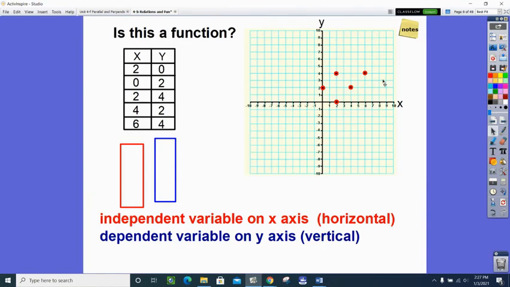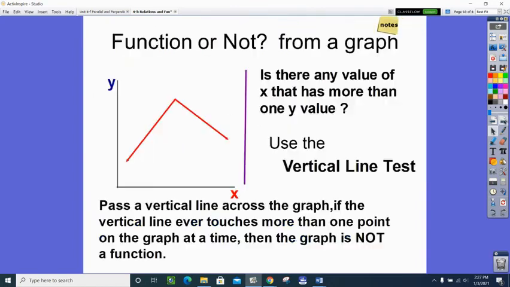We can look at the graph. And this is called the vertical line test. Okay, that's what we're going to do. So if you have a graph, all you need to do is take a vertical line. And remember, a vertical line goes up and down. We're not talking horizontal or slanted. So we take a vertical line and you pass it over your graph.